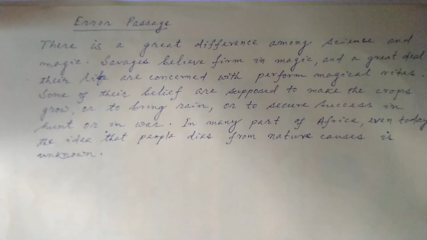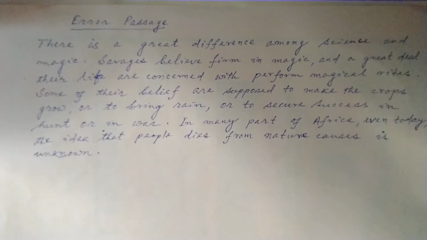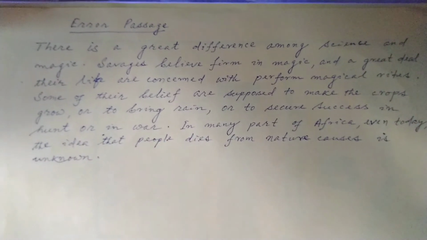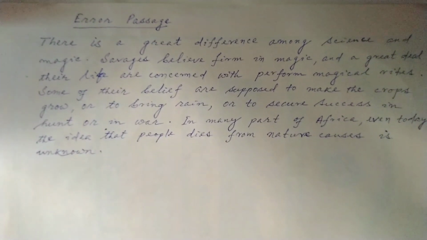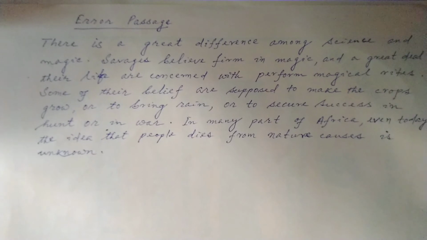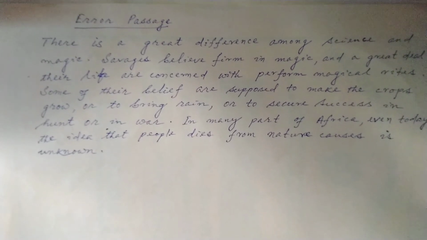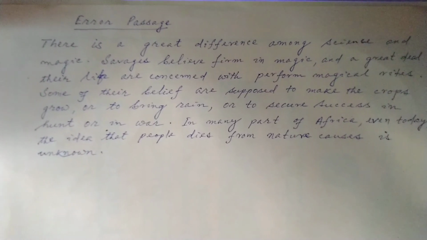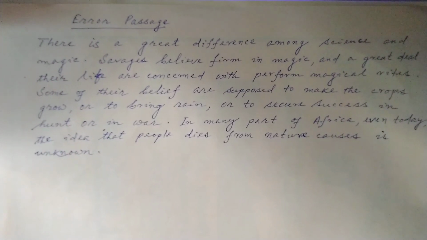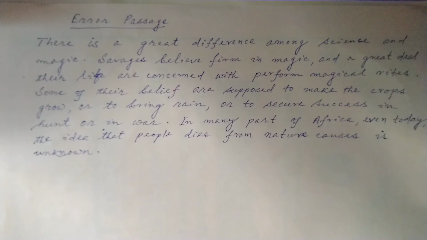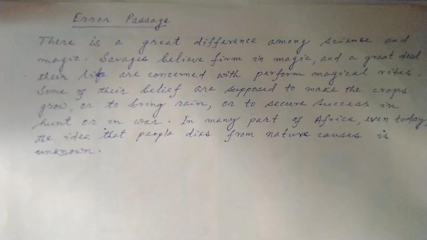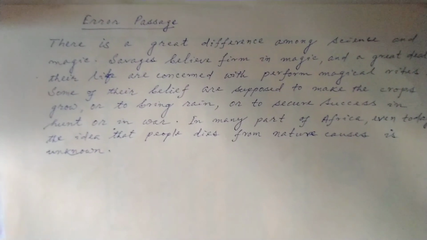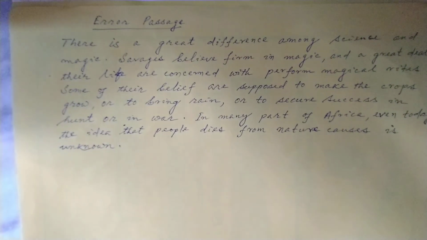Some of their beliefs are supposed to make the crops grow, or to bring rain, or to secure success in hunt or in war. In many parts of Africa, even today, the idea that people dies from nature causes is unknown.